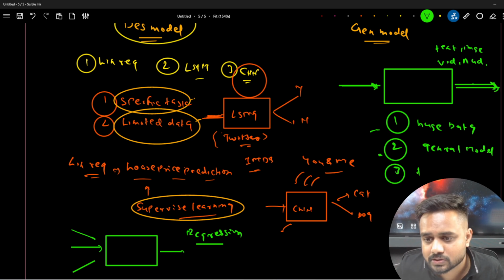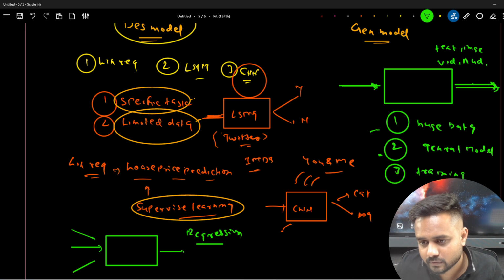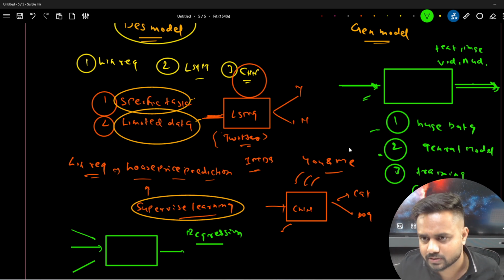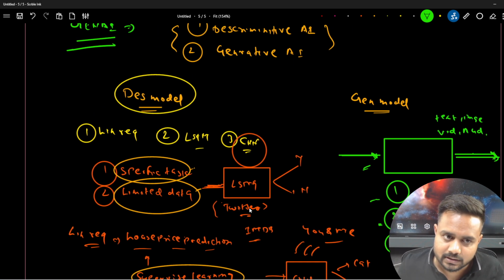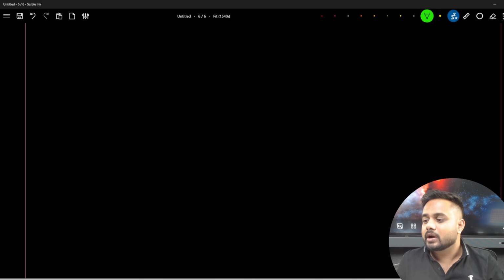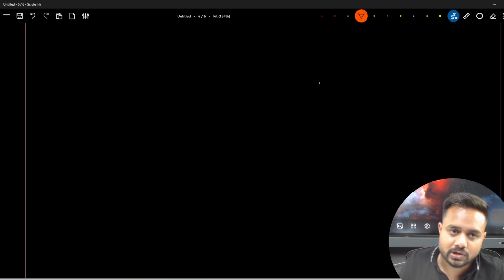And here is the training process. We have two types of training: supervised training and unsupervised training. We are using those only, but in a little different manner. For training this model, we are using a slightly different technique. I will talk about what that is. So the generative model is fine, and the discriminative model is fine, but our main agenda is to understand the generative model only. Related to the generative model, I would like to give you a couple of names.